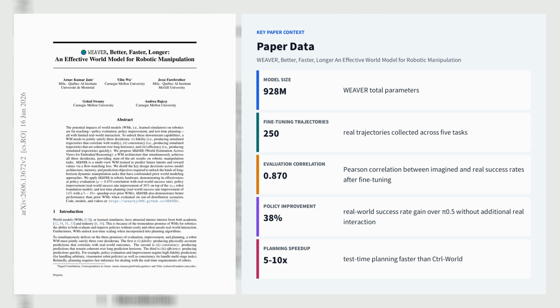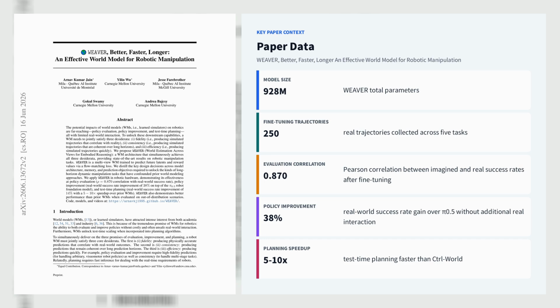Trained at 928M parameters on Droid for 1M steps, then fine-tuned on 250 real trajectories from 5 hardware tasks, Weaver outperforms Control World on both in-distribution and OOD manipulation rollouts, including lower Droid exterior FID of 10.2 versus 26.09 at 16 NFE, and lower Droid wrist FVD of 90.72 versus 195.37.